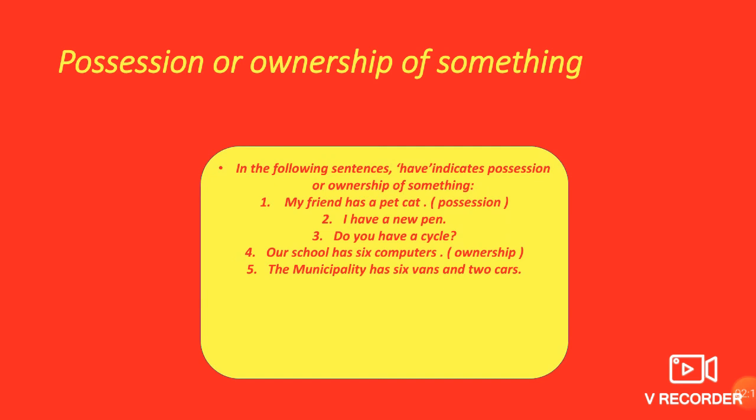We never write have using present continuous, past continuous, or future continuous. It is not used in the future. It is only used in present and past, and in the past only as had. To indicate the negative, we use the auxiliary do along with the main verb have. Means, he doesn't have a car. I don't have a cold. Here have is the main verb. No other verb is used.